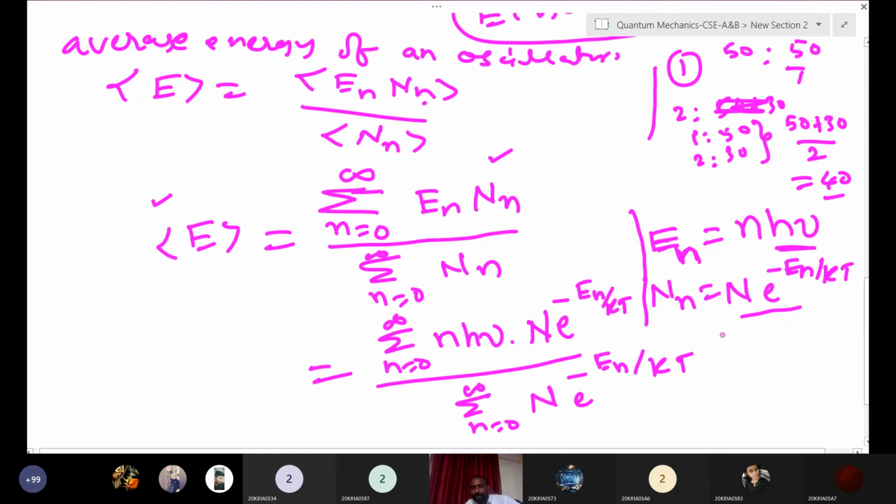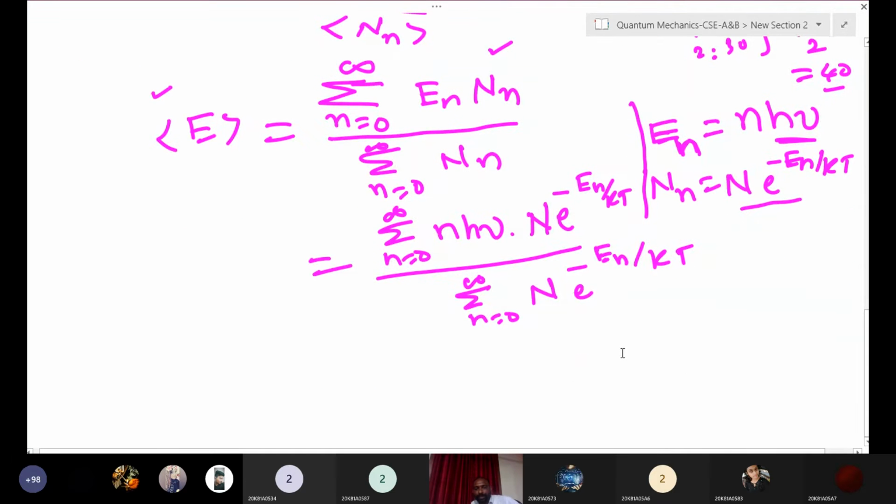Now here this N and this N are the same, you can cancel them out. So next, summation over n from 0 to infinity of n h nu exponential, and here also En means what?